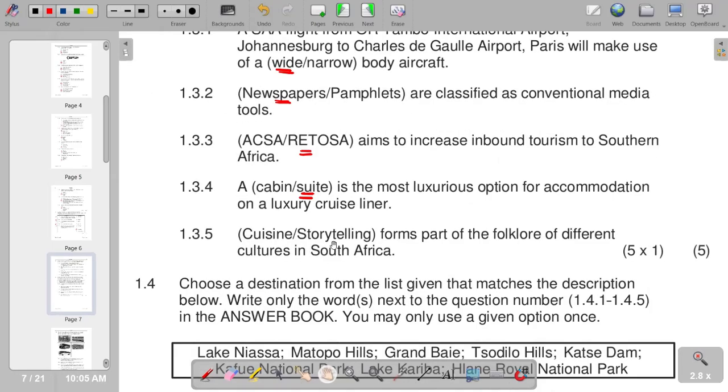1.3.5, the correct response that we have is storytelling. Storytelling forms part of the folklore of different cultures in South Africa. So that's what we have on 1.3.